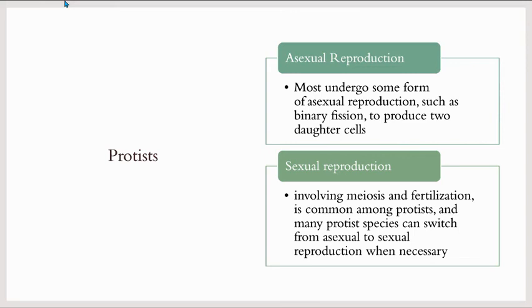Protists can have both asexual and sexual reproduction. In asexual reproduction, most protists undergo some form of asexual reproduction, such as binary fission, to produce two daughter cells. Sexual reproduction involves meiosis and fertilization, which is the fusion of two gametes. It's common among protists, and many protist species can switch from asexual to sexual reproduction whenever needed.